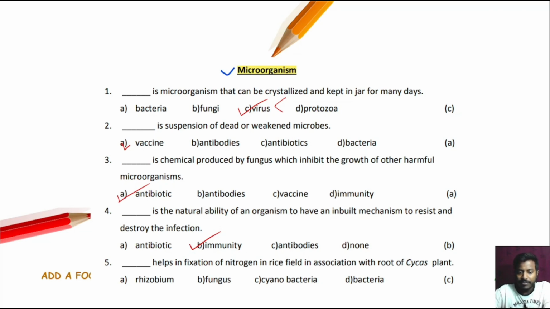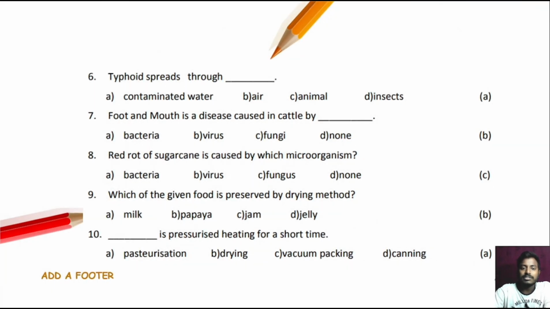Dash helps in the fixation of nitrogen in rice fields in association with the root of the ficus plant. So option number C is the correct answer, that is cyanobacteria. Next question, question number 6. Typhoid spreads through dash. Now typhoid spreads through contaminated water. Okay, because it is a bacterial disease.